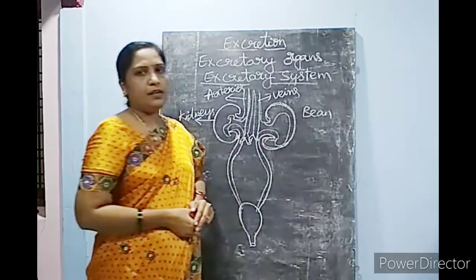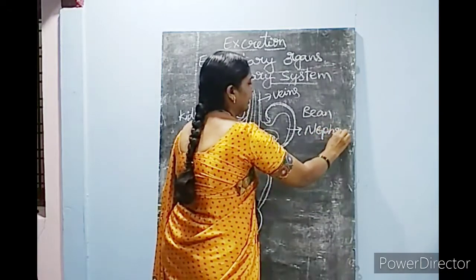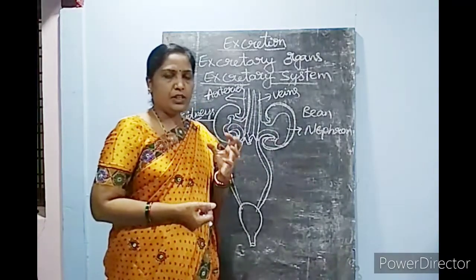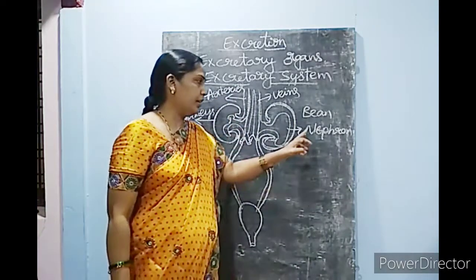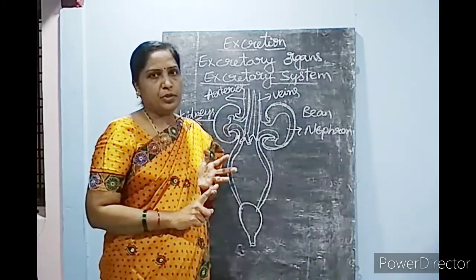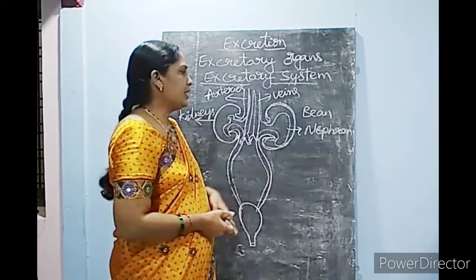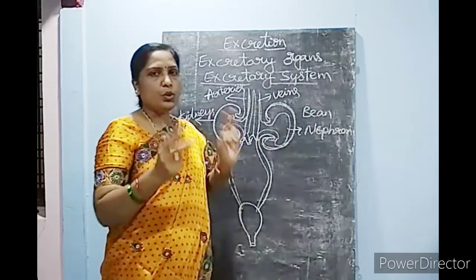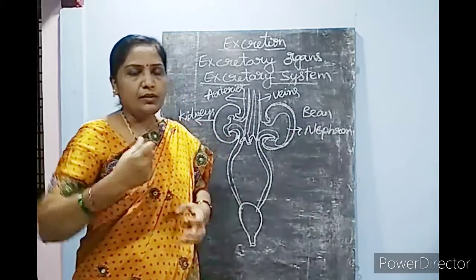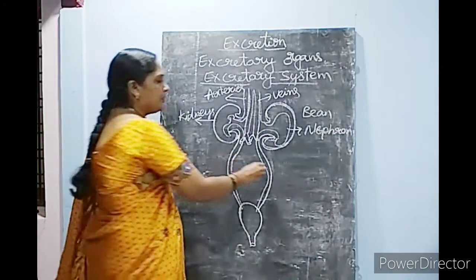And inside the kidney, the nephron is present. Nephron is the functional unit. Here in the nephron, the waste materials are separated from the blood. There are different parts in the nephron, like the Bowman capsule and convoluted tubule. This you will learn in further classes. Here you understand that two kidneys are present. Inside the kidney, the nephron is the place where filtration of blood is done, and then they are connected to the ureters.